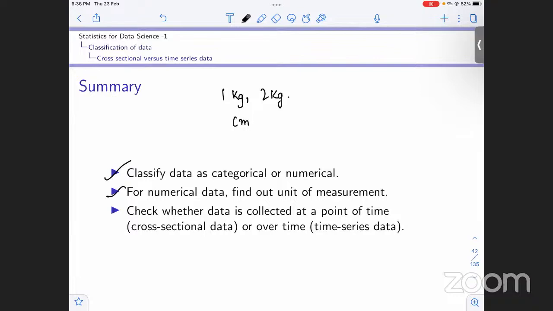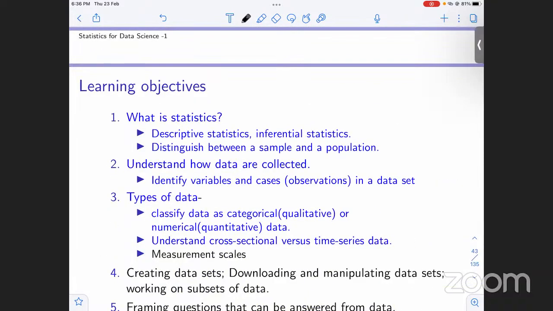And after that, we checked if the data is collected at a particular time point or it is collected over a period of time. That is time series data. And in the other case, it would be cross-sectional data. Okay. So up to this point, we have done understanding cross-sectional versus time series data. So we have covered this part. Now moving ahead with measurement scales, okay.